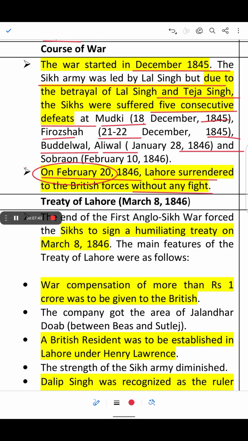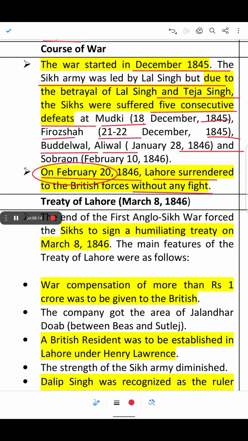Okay. So the Sikh army had already suffered major defeats at the Battles of Mudki, Firozshah and Sobraon. So their morale was low, and their army was significantly weakened due to this series of wars. Also, there was a lack of leadership. The Sikh commanders such as Lal Singh and Tej Singh secretly collaborated with the British and intentionally weakened the Sikh resistance.